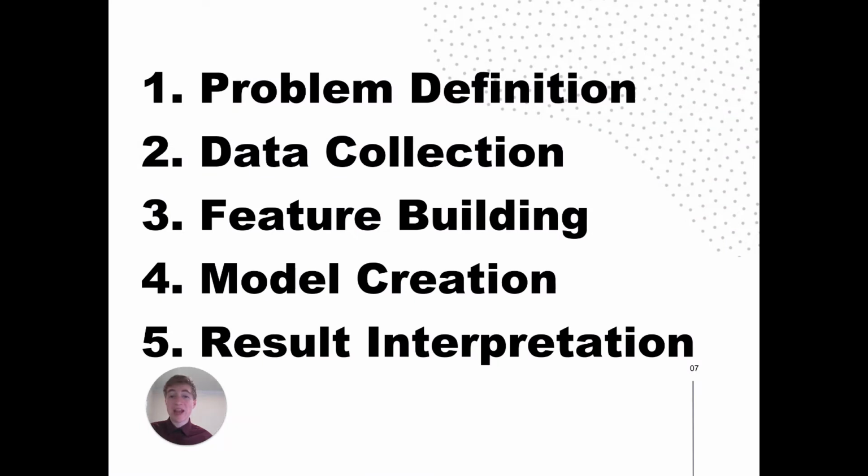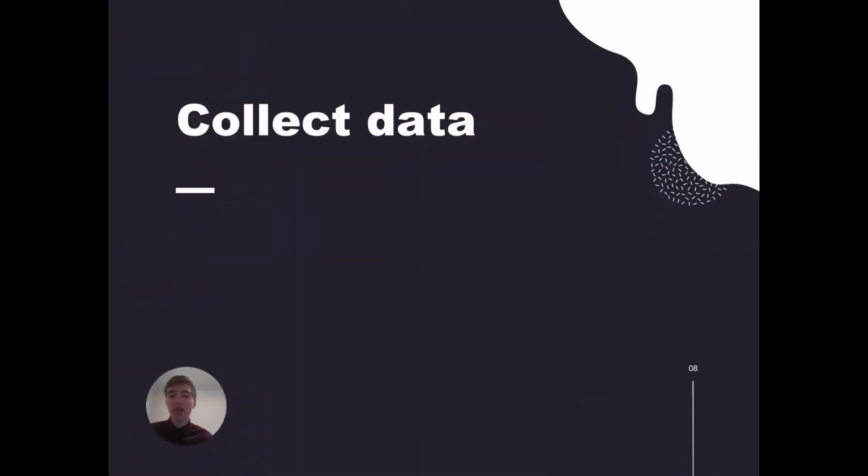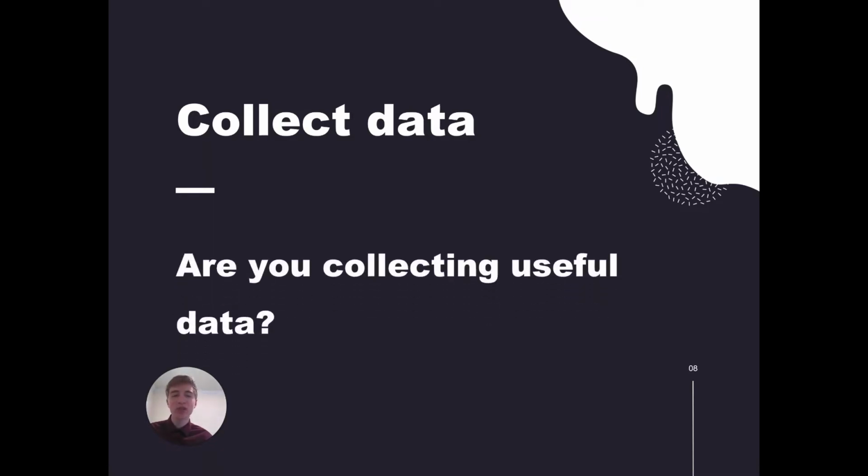The next step is the data collection step in our model development process, and quality assurance in this step helps to answer the question, are you collecting useful data? Without clean data that actually contains pertinent, profitable information, any models you train won't be able to solve your carefully crafted problem. Quality assurance helps you take a good look at your data sources and collection system to ensure that you're gathering useful data, and most importantly, the right data.